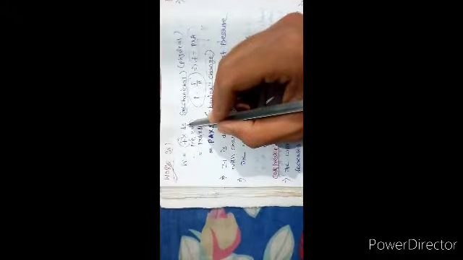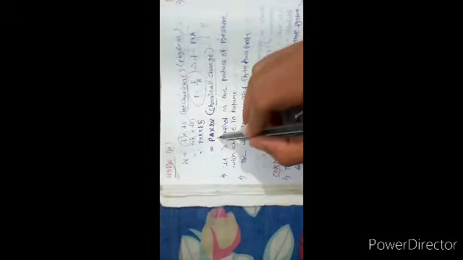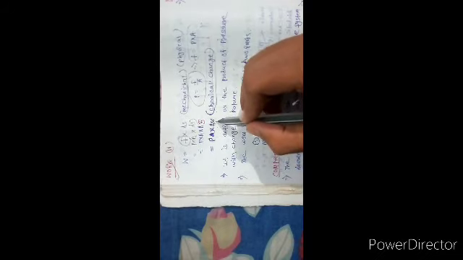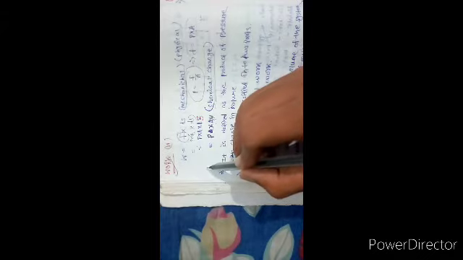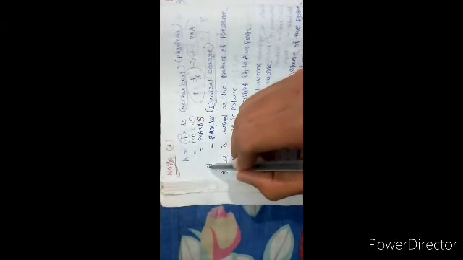Force into displacement is called mechanical or physical work, but pressure into delta V is called chemical work, which is used for chemistry only. Work done is equal to pressure into change in volume. Okay, then come to,